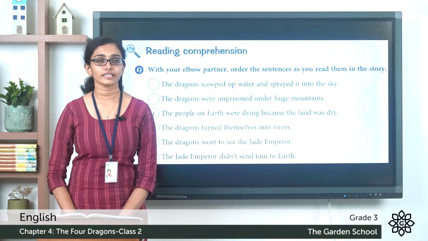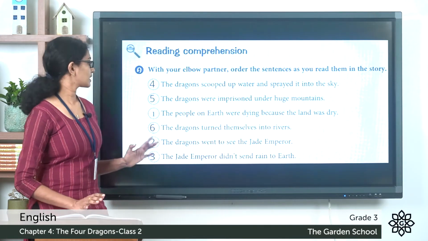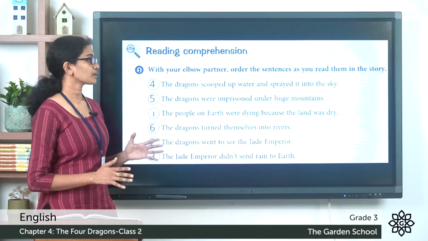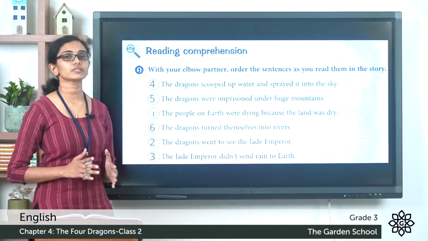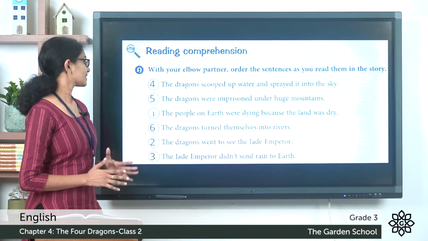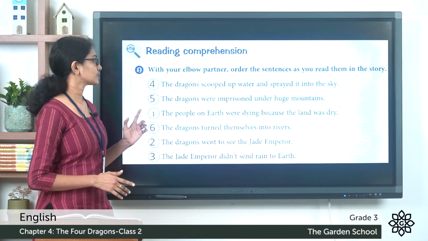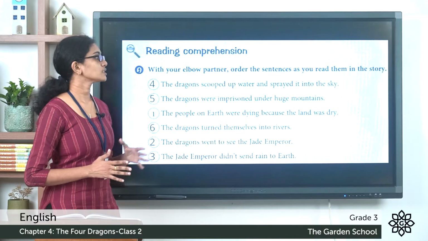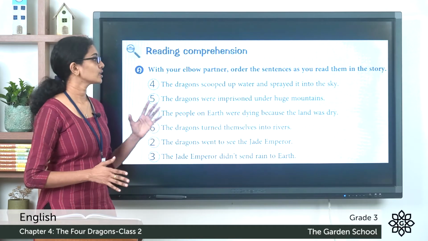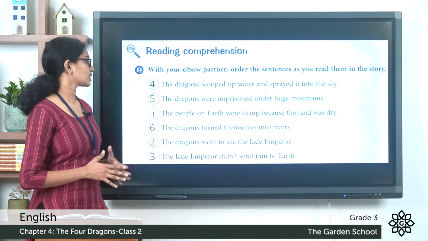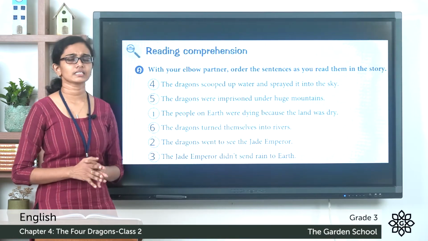Hope you are done with that activity. Now let's see the correct sequence of sentences. So the first sentence is, the people on earth were dying because the land was dry. The second one is, the dragons went to see the Jade Emperor. The Jade Emperor did not send rain to earth. What happened next? The dragons scooped up water and sprayed it into the sky. The dragons were imprisoned under huge mountains. The dragons turned themselves into rivers. So I hope you got the sentences in correct order.